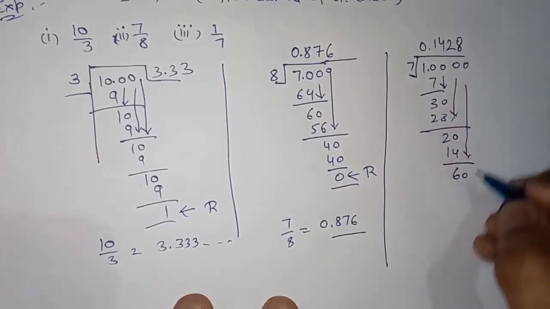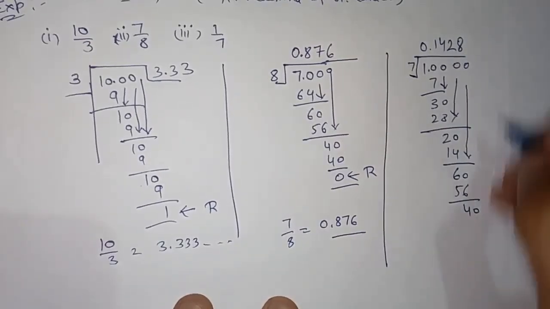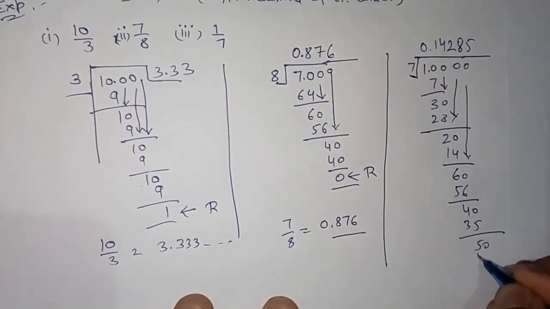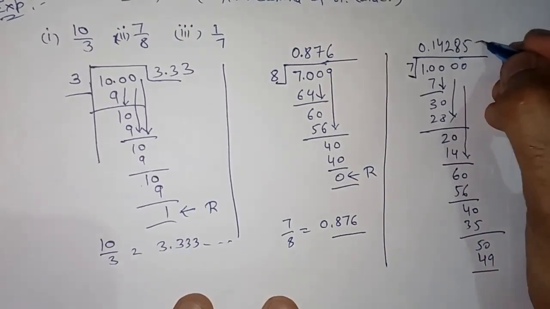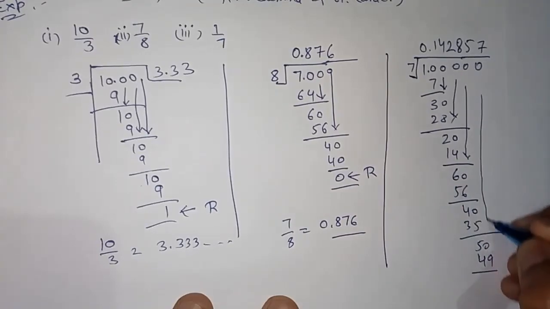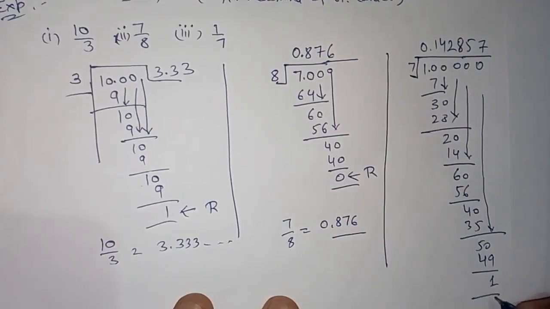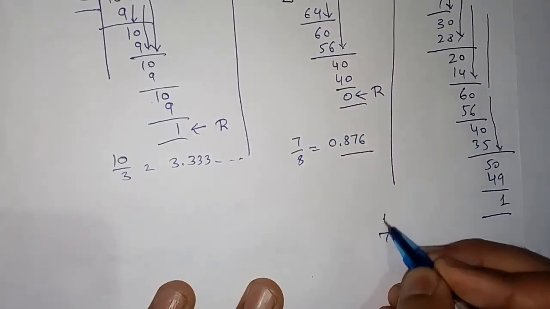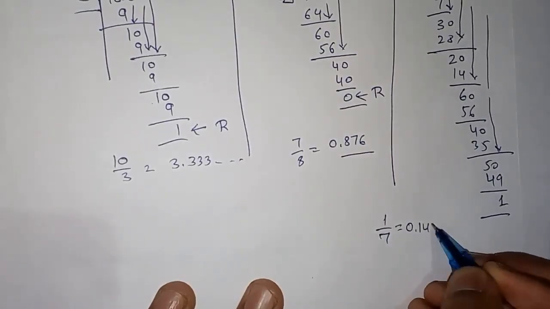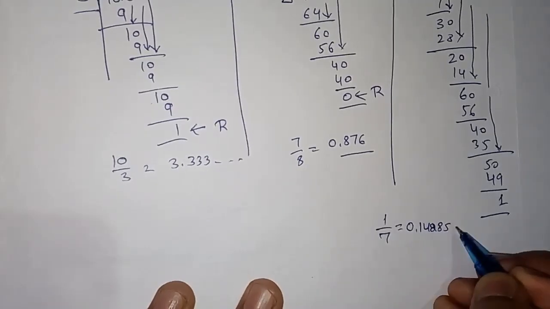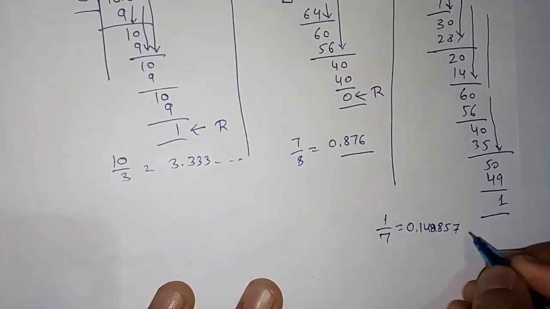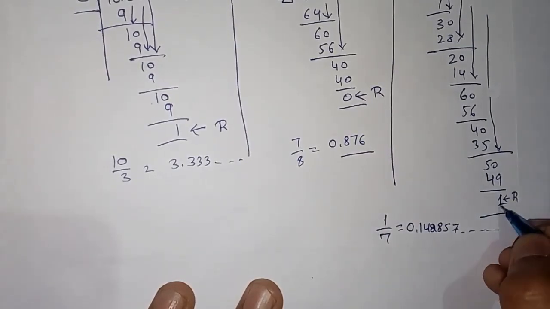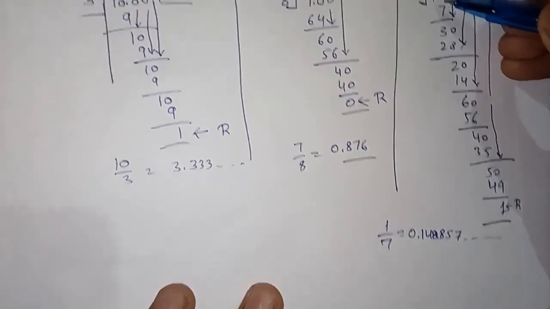Then 7 8s are 56, then 40, then 7 5s are 35, then 5 remainder, 50, then 7 7s are 49. So 1 upon 7 is equal to 0.142857. After this it will start repeating again, because the remainder is again the one which was given in the dividend.